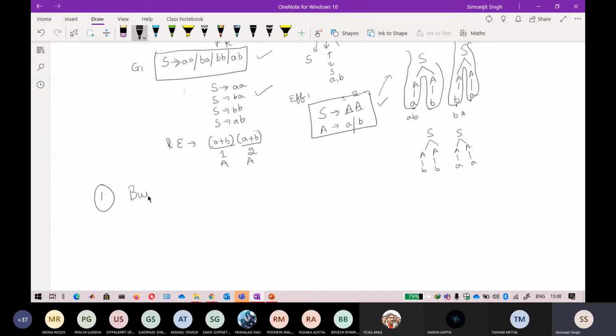So the first building block. If you understand these three building blocks, they are widely used. Just keep in mind that I will tell you again. This is the first building block: a raised to power n, where n is greater than or equal to 0. This kind of thing is used in many languages, like a raised to power n, b raised to power n, c raised to power n.